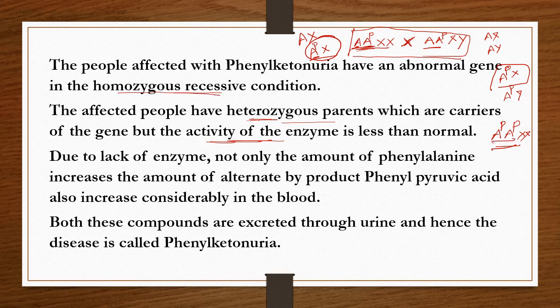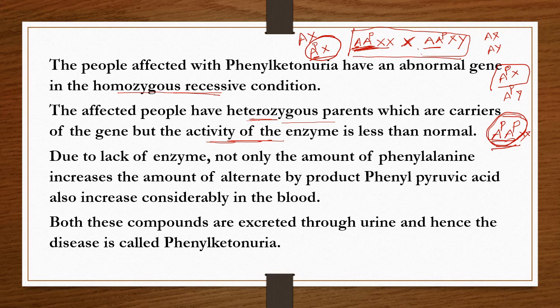This is the homozygous. So phenylketonuria is autosomal recessive. That means every recessive disease should be in homozygous condition, then the disease is expressed. Otherwise, if it is present like this in heterozygous condition, it is not affected, but these parents act as carriers of that phenylketonuria disease. I think you understand properly.